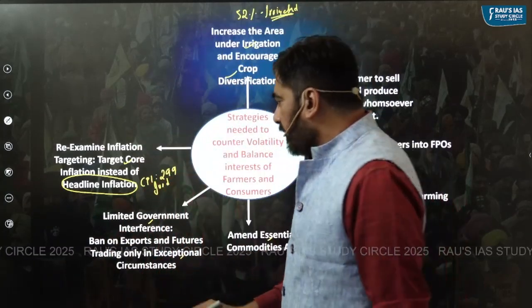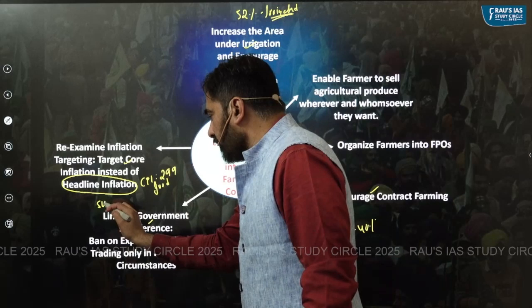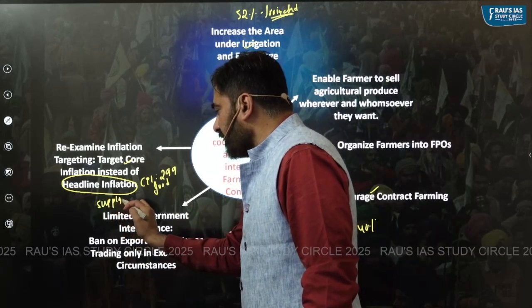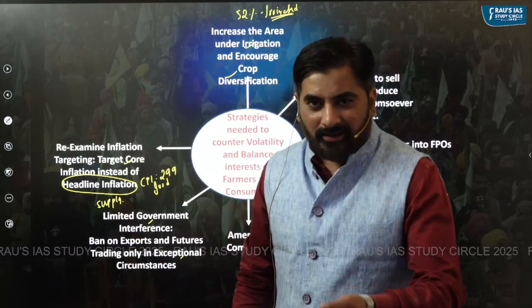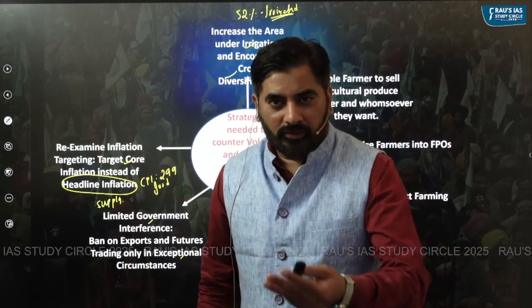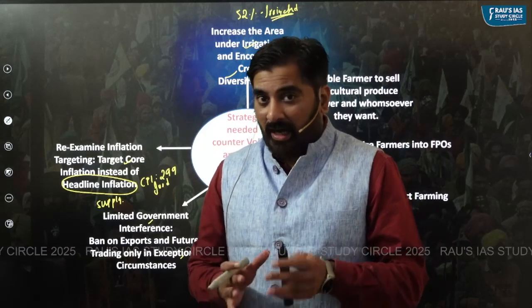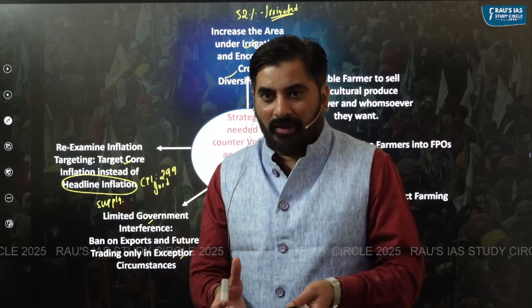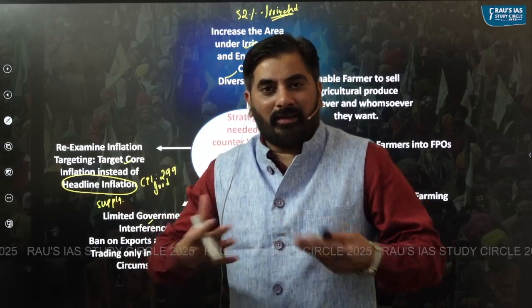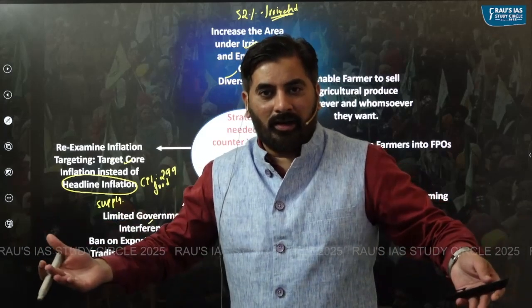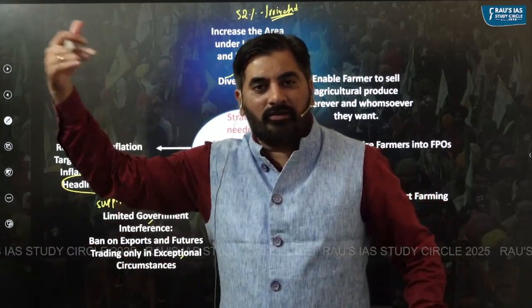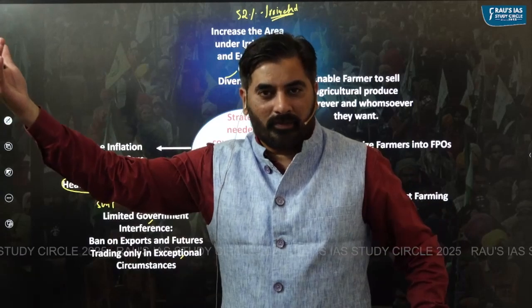Mostly the food inflation is caused because of the supply side, like a decrease in production or post harvest losses and so on, over which the RBI has very limited control, right? The RBI cannot take drastic measures to increase the supply of commodities. That is the responsibility of the government, right?